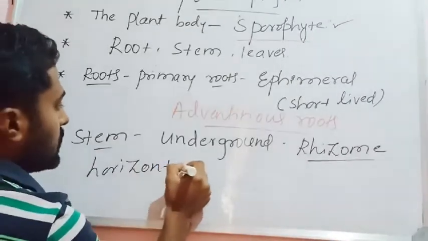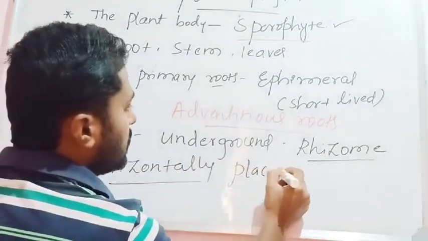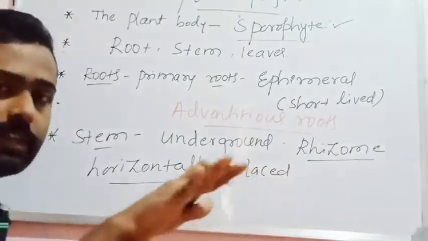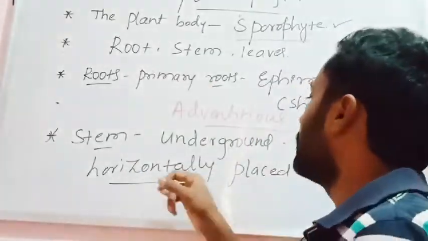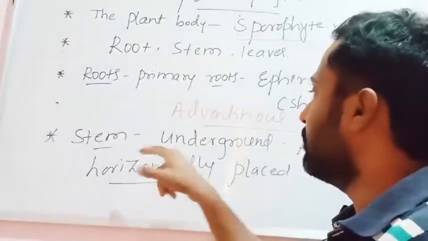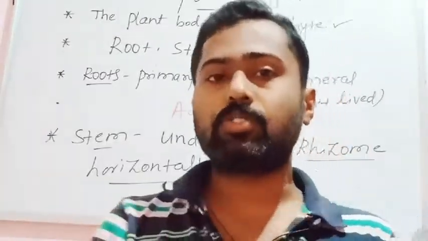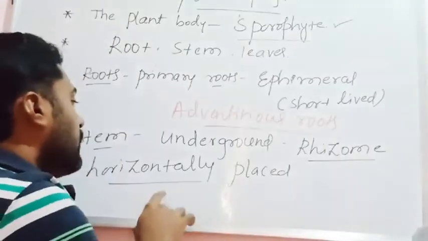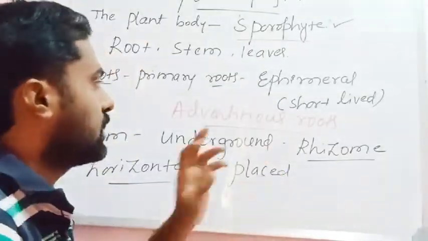The stem in some pteridophytes is underground and horizontally placed beneath the surface of the soil. Such a stem is said to be the rhizome. So what is a rhizome? A rhizome is an underground stem that is horizontally placed beneath the surface of the soil.